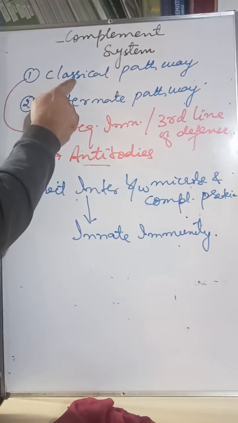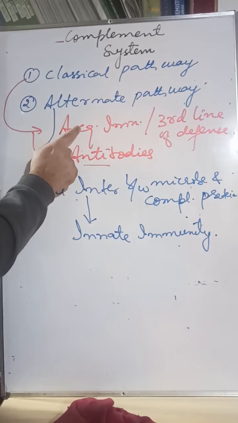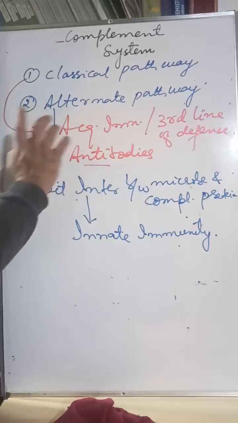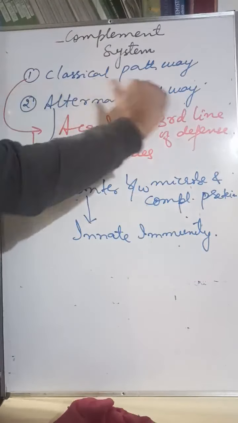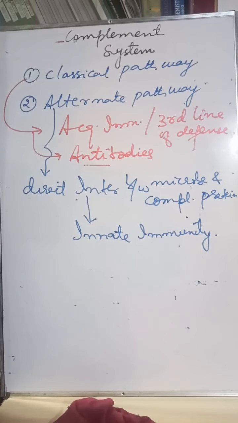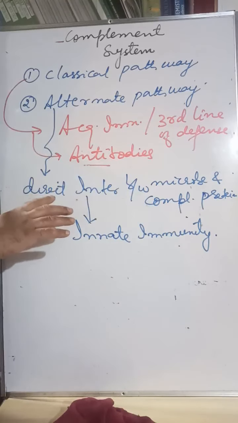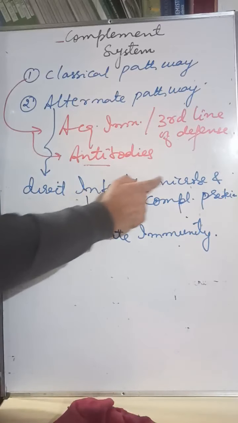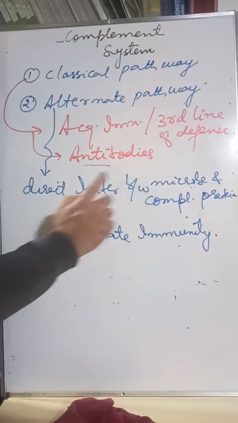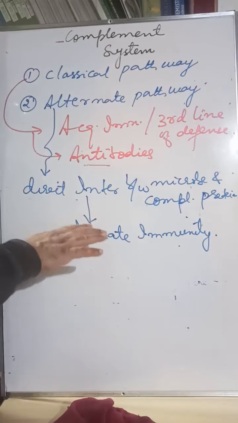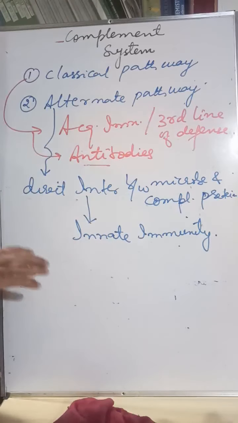So for the classical pathway, acquired immune response, the third line of defense, should be there. Activation of the complement system through the alternate pathway does not involve any component of the acquired immune system, because it is direct interaction between the microbe and the complement protein. Hence this is a part of innate immunity. I hope everything is clear up to this point.